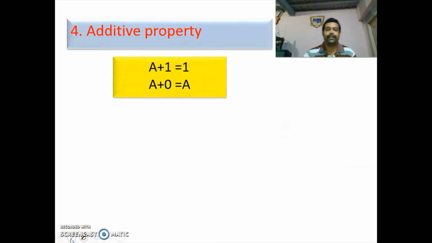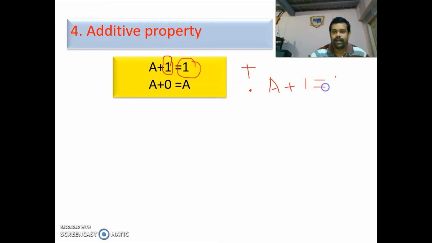So next one is additive property. Additive property is A plus 1 is equal to 1. So in other words, we can say that this is an OR operation. So plus is OR operation and dot is AND operation. In OR operation, if one of the variables is 1, then the output is 1. So this is additive property. A plus 1 is equal to 1.